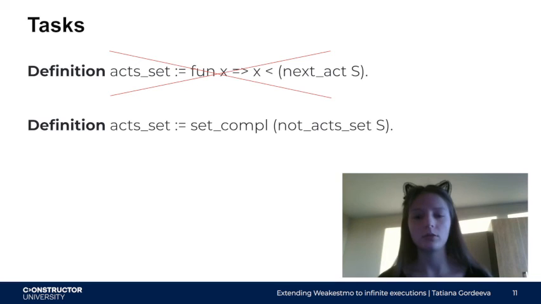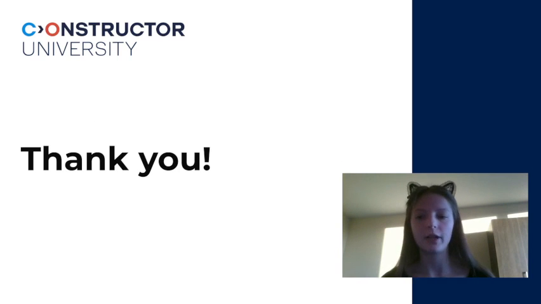We have to go to the set notation, and now we're not dealing with acts, we are dealing with sets of acts which are not used by now. And now we have to go to all the theorems that use this definition and fix them for the sake of correctness. So this is all I have for now.